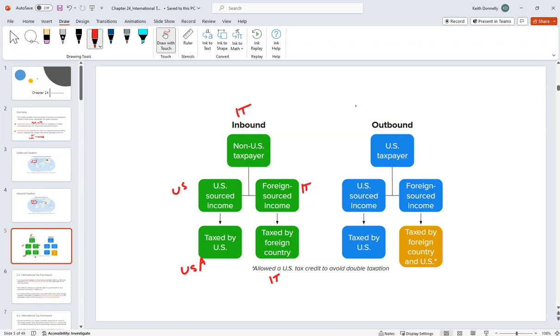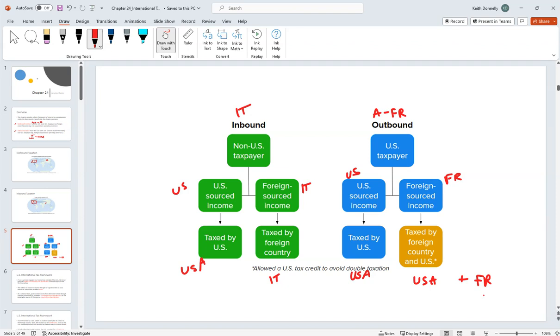With regard to outbound taxation, we have Apple going to France. They're a US taxpayer. With regard to their US source income, selling iPhones here in the US, obviously the USA is going to tax that. With regard to their foreign source income, stuff they sell in France, that's going to be taxed by the USA plus by France.